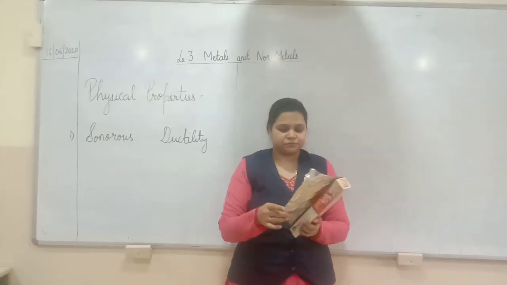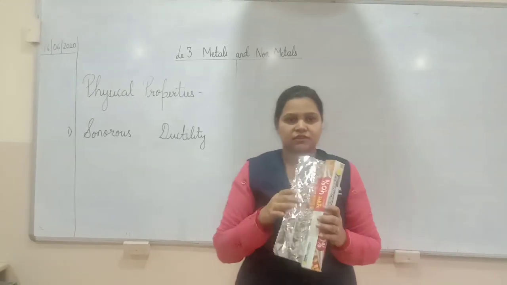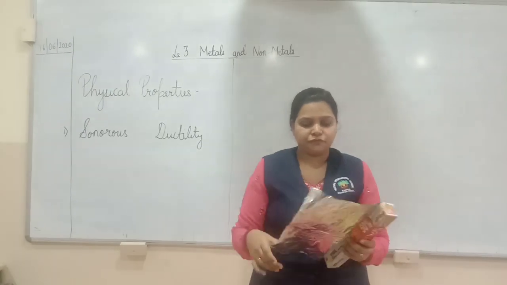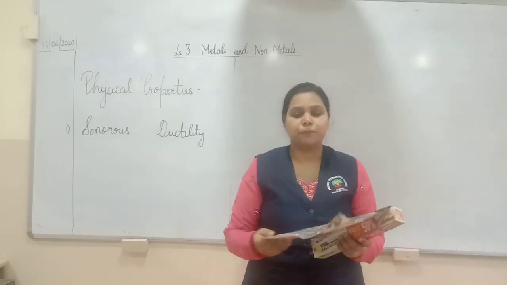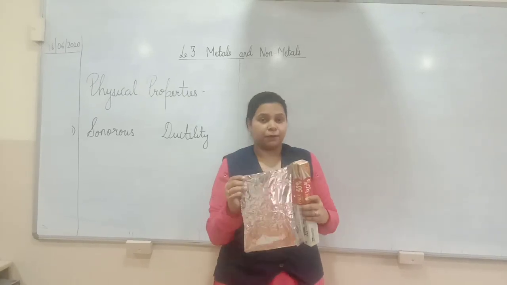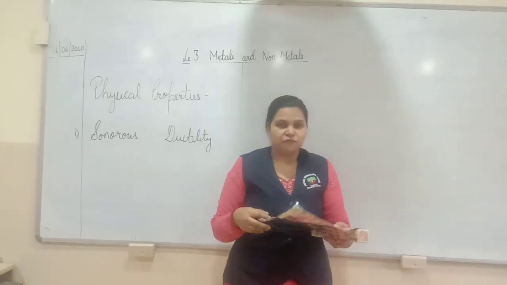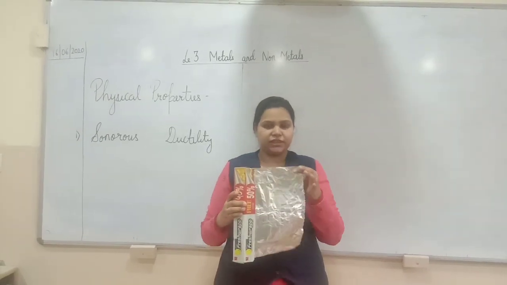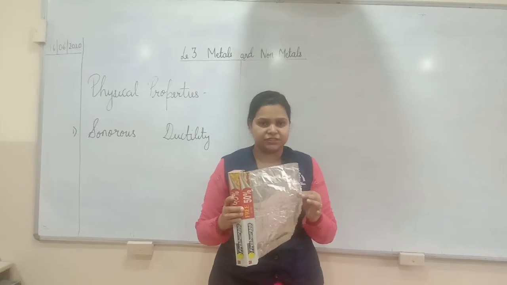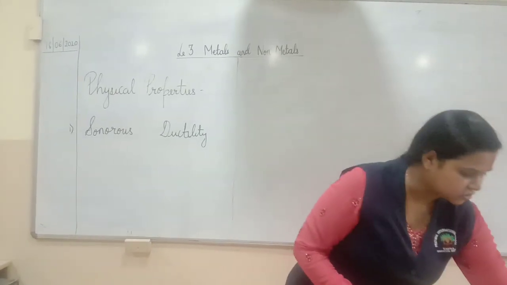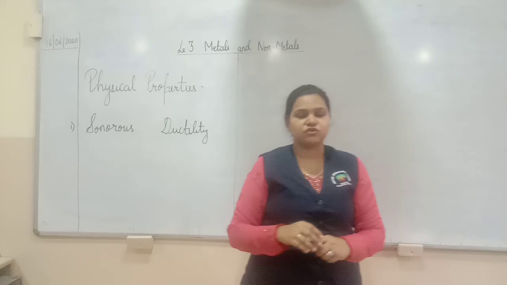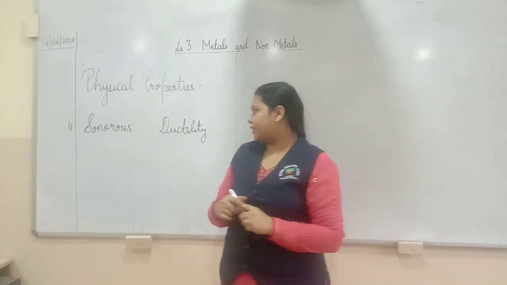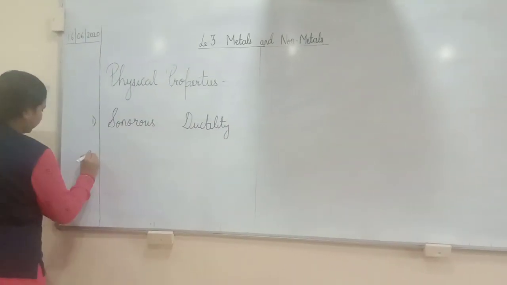Now my dear children, you can see this. It's a foil paper. This is the best example of how thin a metal can be beaten. This property of metal, wherein it can be beaten into thin sheets, is known as malleability. Whereas non-metals mostly cannot be beaten so thin. So the third property that we saw is malleability.